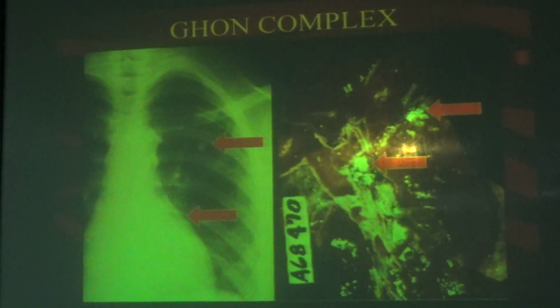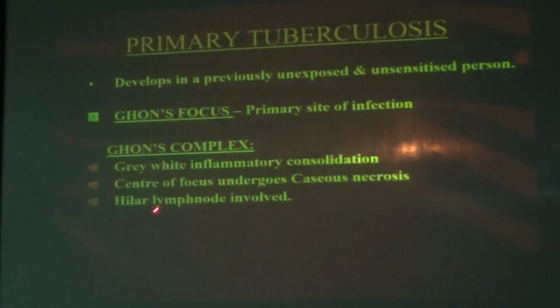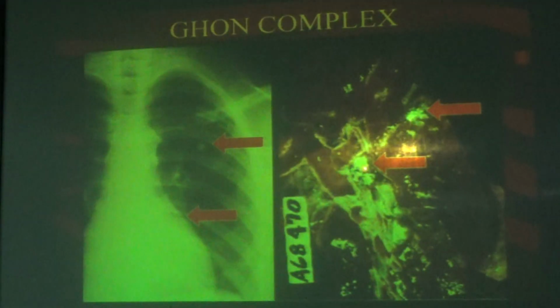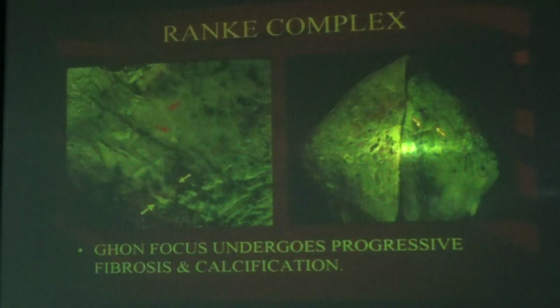What is the Ghon's complex? Three features. What are the three features? Gray-white inflammatory consolidation. This is the consolidation. Next, caseous necrosis. If you see it in microscopy, you will see caseous necrosis. Apart from that, hilar lymph node involvement. Here you will see the lymph node in the hilar area. The lymph node also will get enlarged.